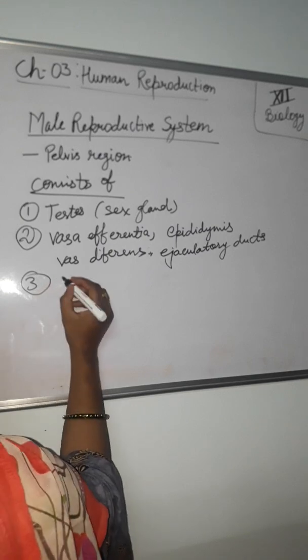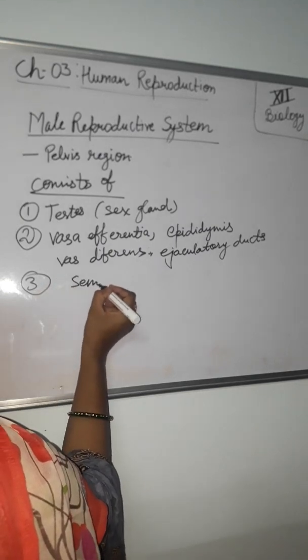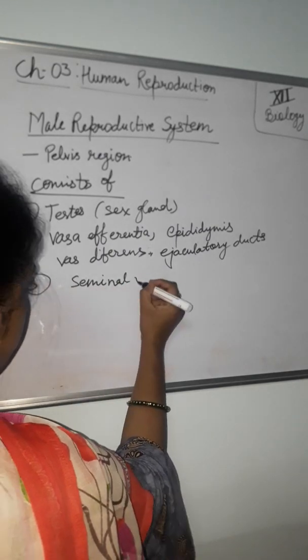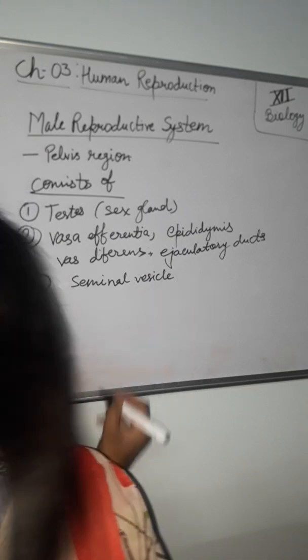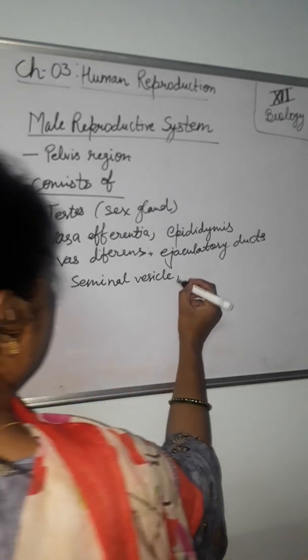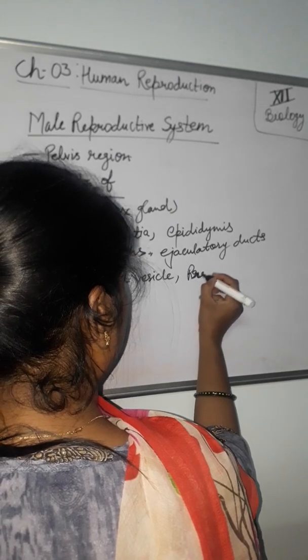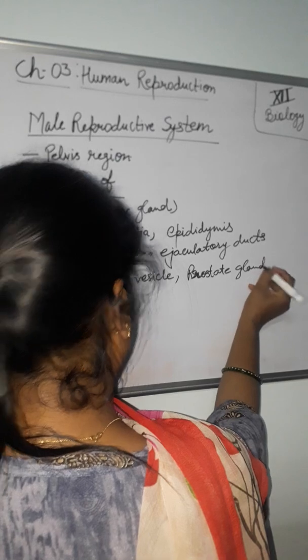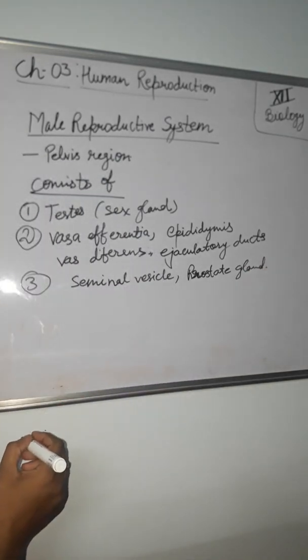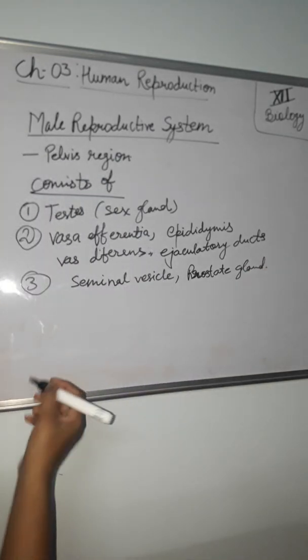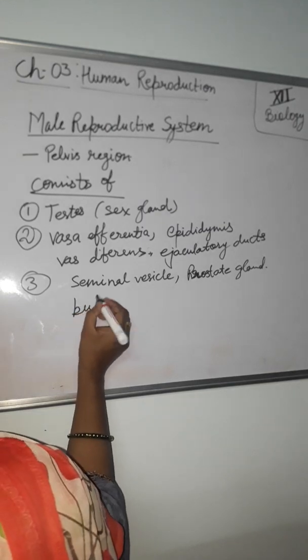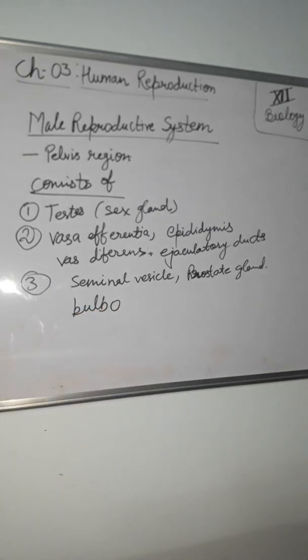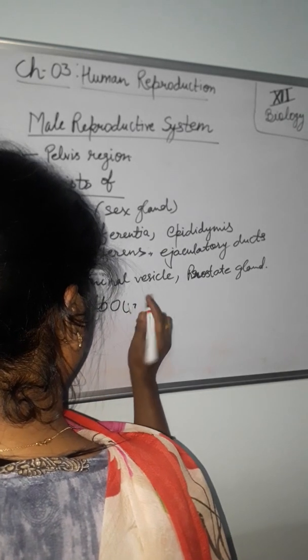The accessory glands consist of the seminal vesicle, the second one is the prostate gland, and the third one is the bulbourethral gland or Cowper's gland.